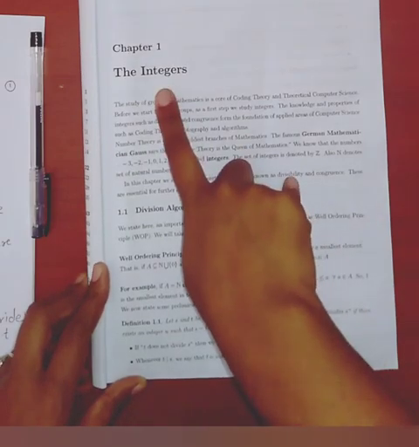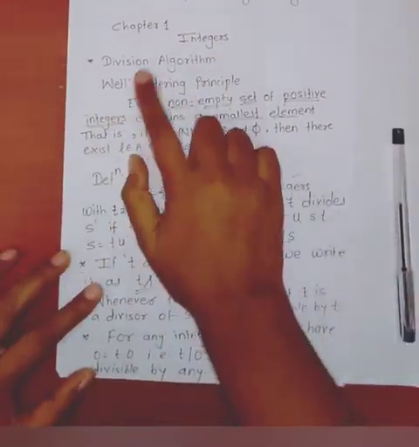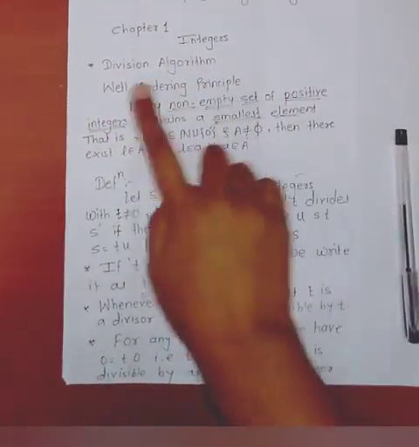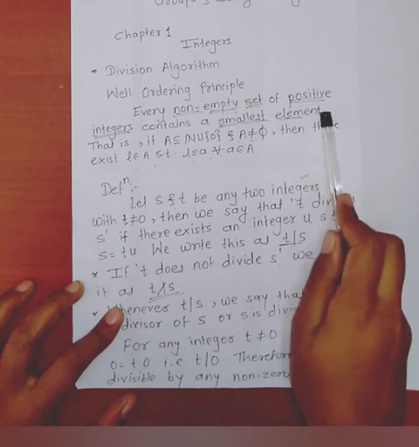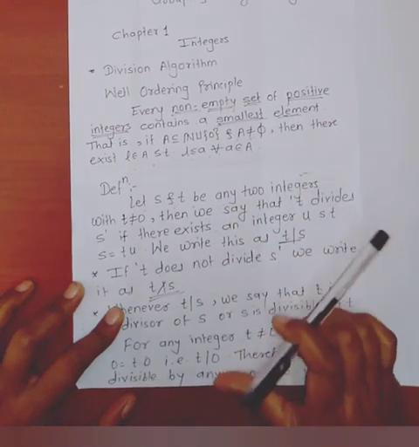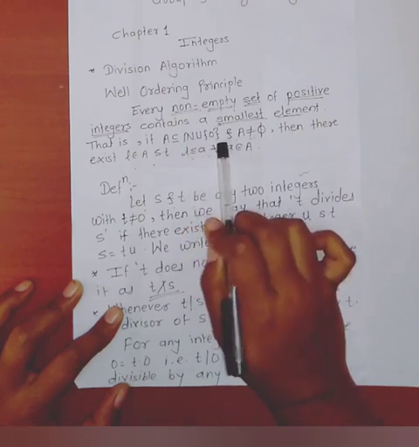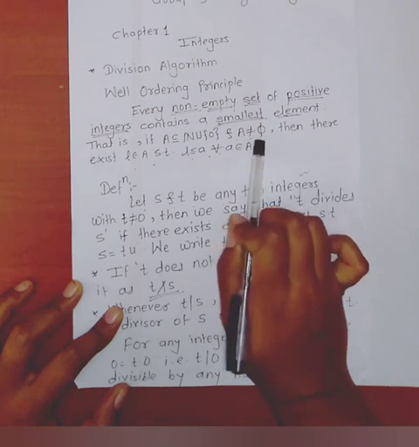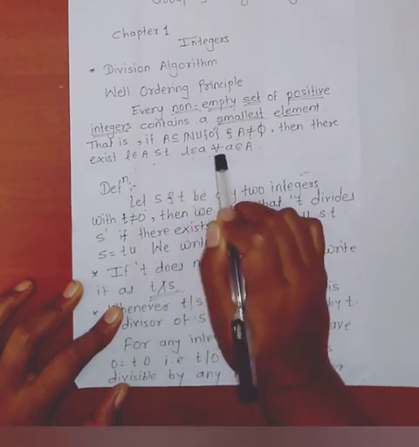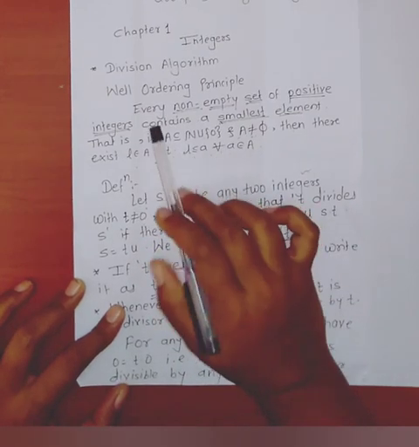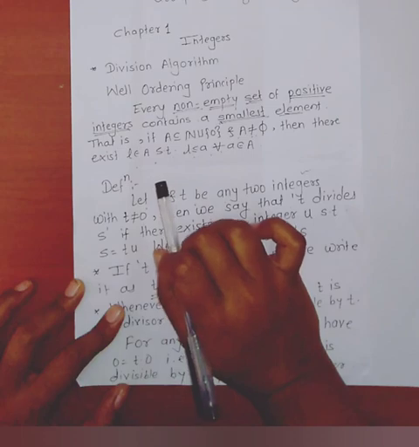Let's start our first chapter, the integers. The first point of integers is division algorithm and first principle is well ordering principle. Well ordering principle is every non-empty set of positive integers contains a smallest element. That is, if A is a subset of natural numbers union singleton 0 and A is not equal to empty set, means A is non-empty, then there exists small l belongs to A such that l is less than or equal to a for all a belongs to A. Here concentrate on every non-empty set of positive integers contains a smallest element.